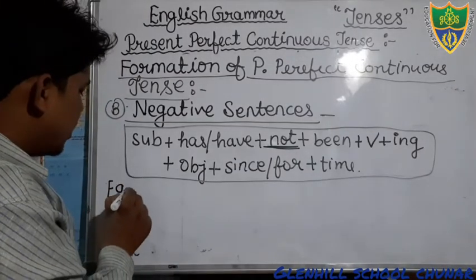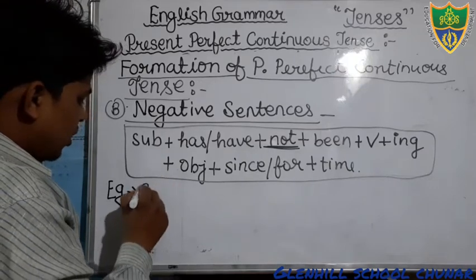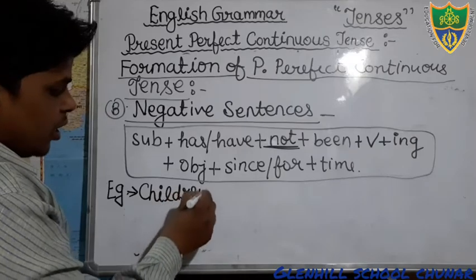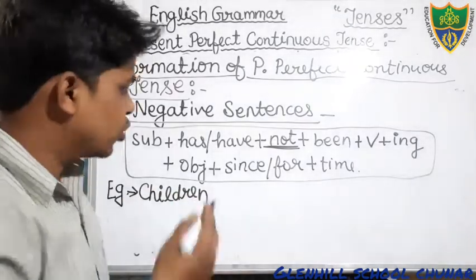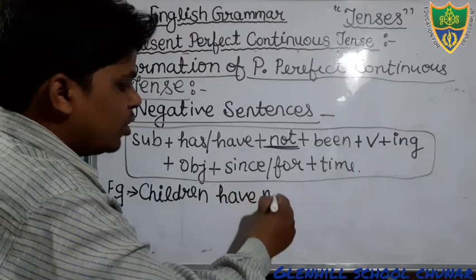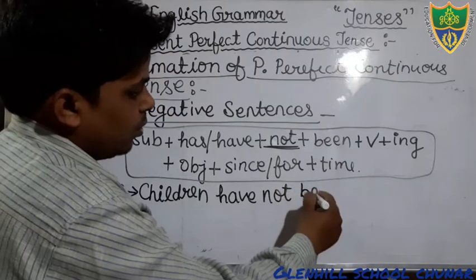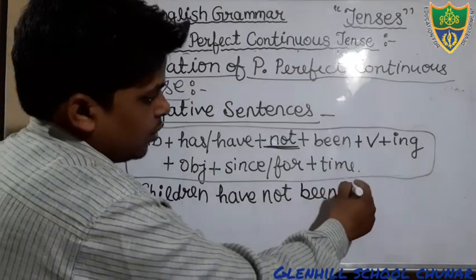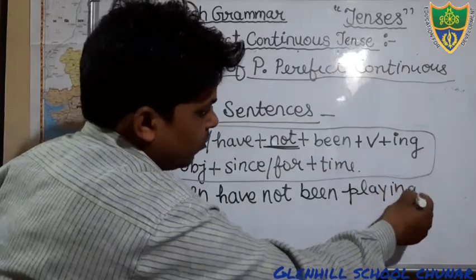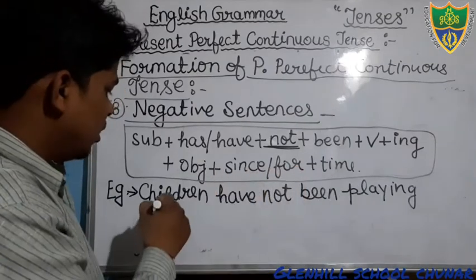We can see the sentences. Just see, suppose that I'm taking the plural subject, children. Children is plural, so we will use have. Children have not been playing. In the verb we will add ing. You can see, children have not been playing football